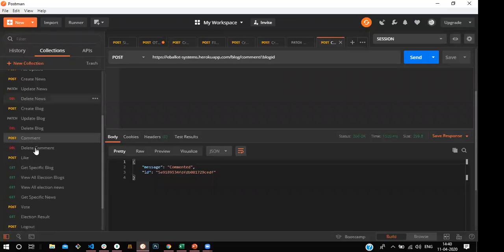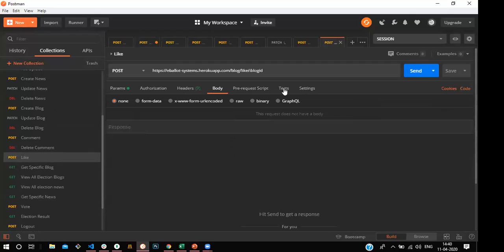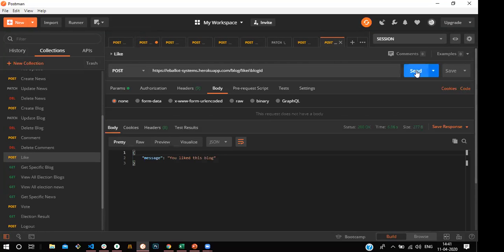And after that, users can register a like using the like button. If they like the post, they click the like button. For that, we did not pass anything. We simply take it from the authentication token itself, which grabs their user ID and all the things. Now you can see your blog is liked.